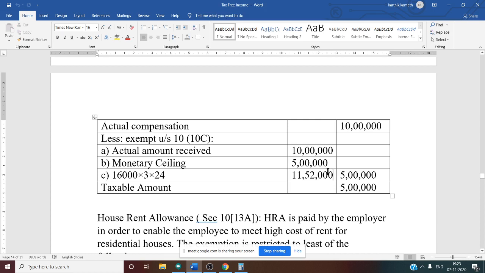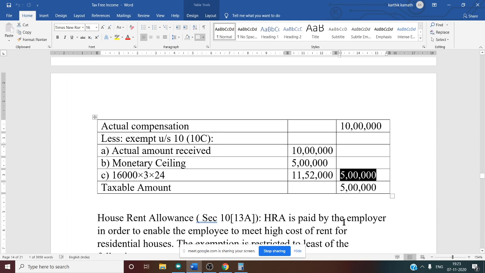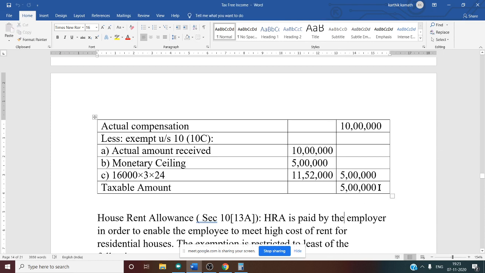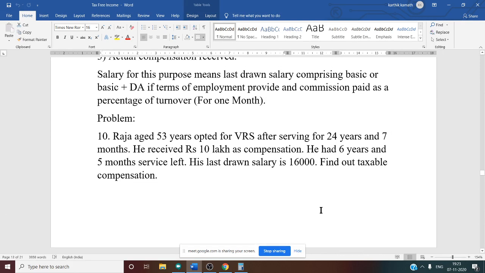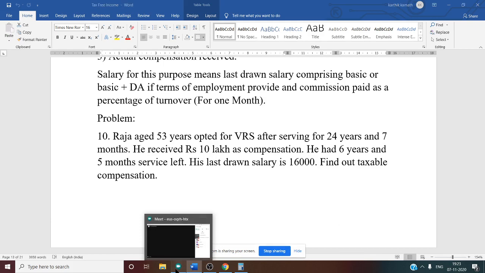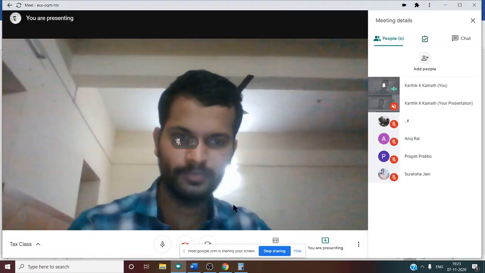Next, among these three, whichever is least is exempt. 10 lakh, 5 lakh and 11 lakh 52. In this, which is minimum? Monetary ceiling, that is B point, is minimum, 5 lakh. So this 5 lakh is exempt, remaining is taxable. Taxable amount is 5 lakh. Yes, so this is how you are going to calculate problems regarding voluntary retirement. Sometimes they ask a 6 mark problem.